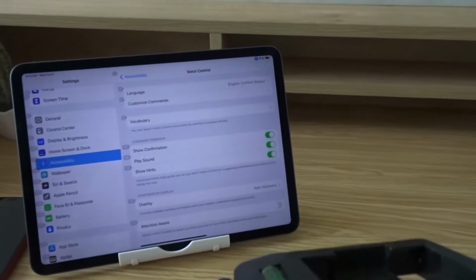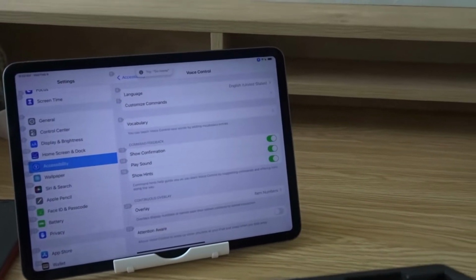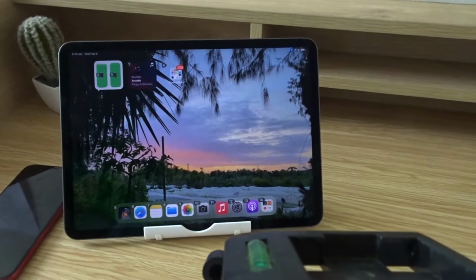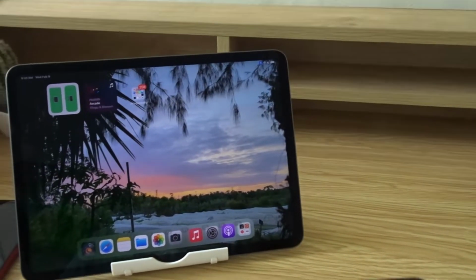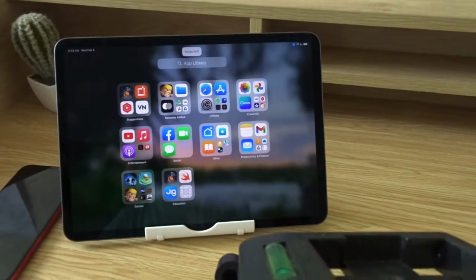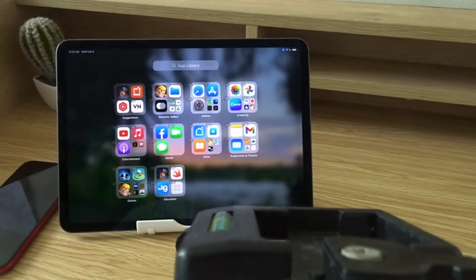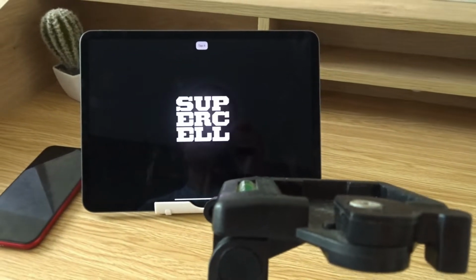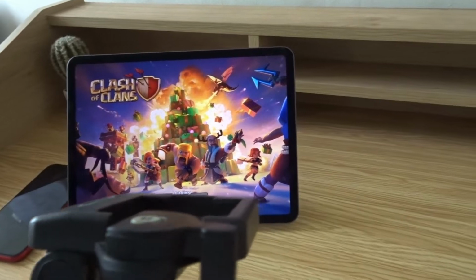And then I'm going to say go home. Go home. So it works. Swipe left. Wow, that's so cool. Tap 4. Okay, we have Clash of Clans. Go home.